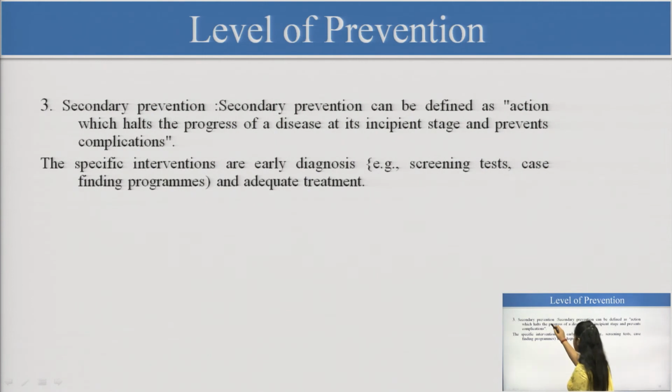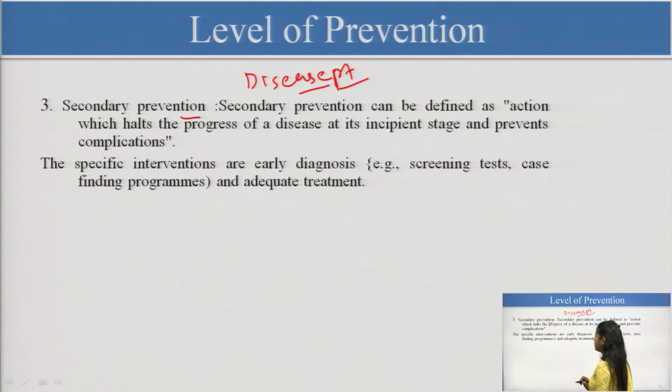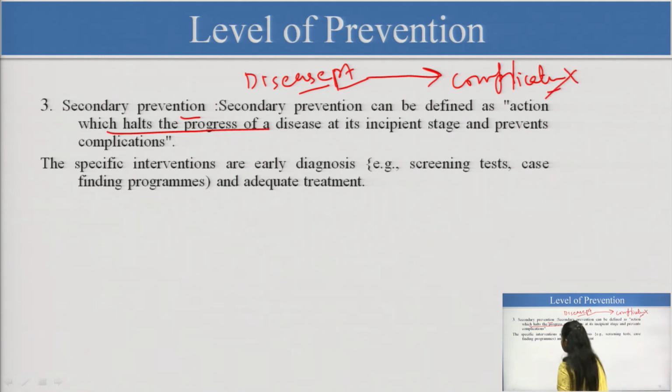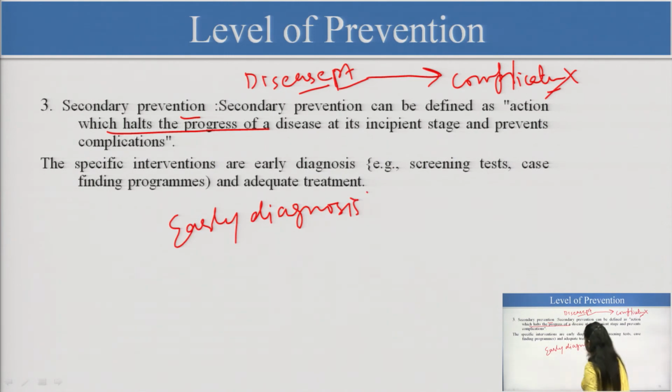Then under secondary prevention, the person has disease. We are at the step of the disease. Now they are patients, they are called patients. So, secondary prevention can be defined as an action which is halting the progress. Now the patient has a disease, but we do not want to complicate it. So, we want to reduce the complications. To reduce the complications, we want early diagnosis, we want early treatment.